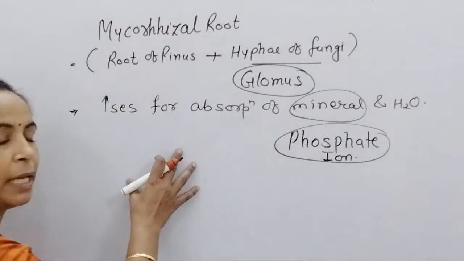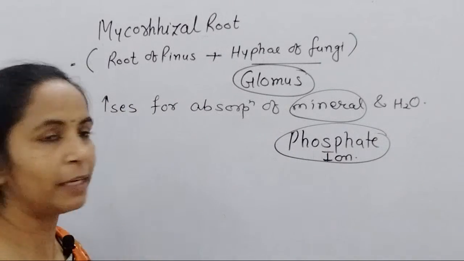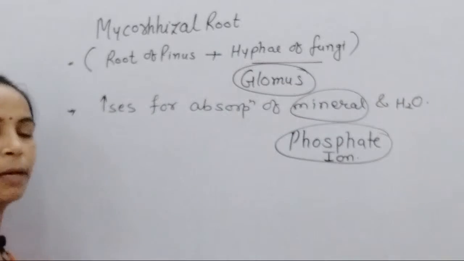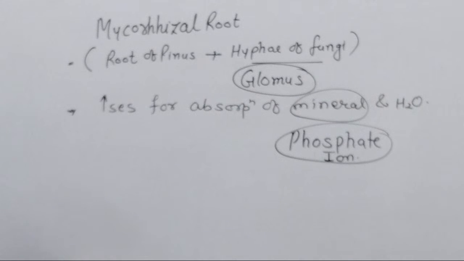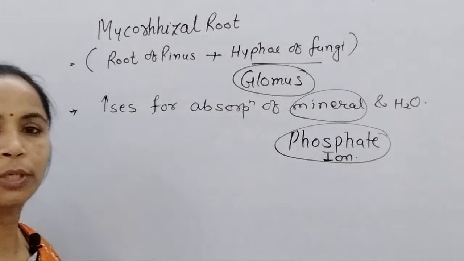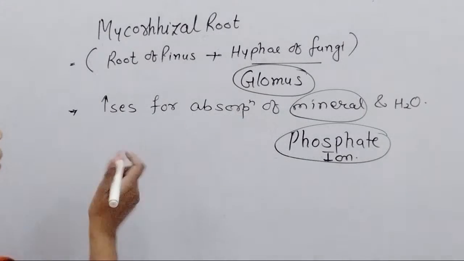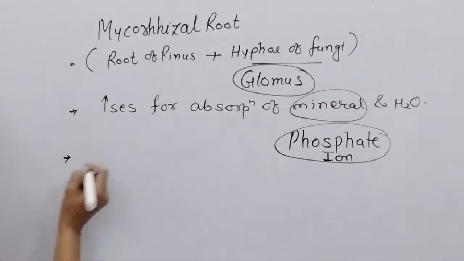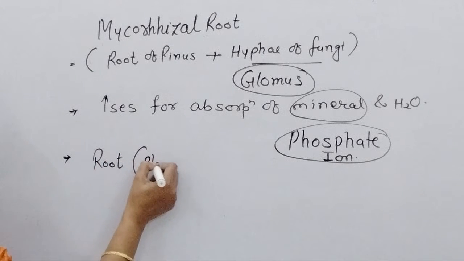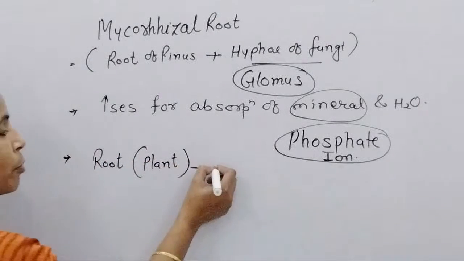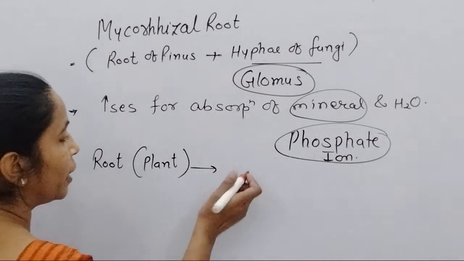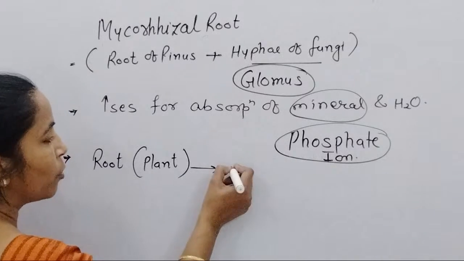Okay, so here mainly today we discuss the gymnosperm, and in gymnosperm we discuss the mycorrhizal root. So you remember, mycorrhiza is responsible for increase in mineral and water absorption. Secondly, phosphate ion absorption is increased by the mycorrhiza, and the food is provided by the root. Root means the plant. Which plant? Pinus plant. This question was also asked: what kind of food is provided to the fungi in mycorrhiza association.